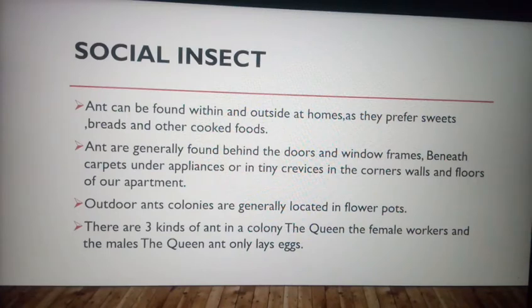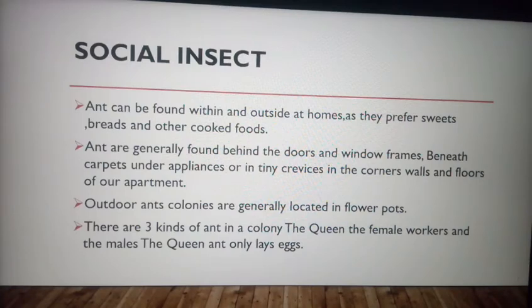Second, ants are generally found behind doors, windows, frames, and beneath the carpet. These are all the places where they are found. Maybe you have seen outdoors, ant colonies are generally located in flower pots. You can observe them; many times we can see them very easily.